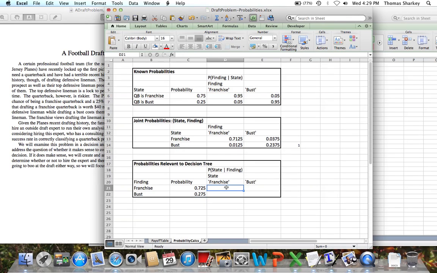Now, what we then need to figure out is the probability of the state conditioned on the finding. In order to do so, we end up dividing the joint probability by the probability that we have a particular finding. So basically, it's the same formula that got us this entry of taking this probability by the conditional probability, multiplying together into the joint, we're just kind of reversing it. Then we can do the same thing for the bust. So this is the 0.0375 divided by the 0.725.